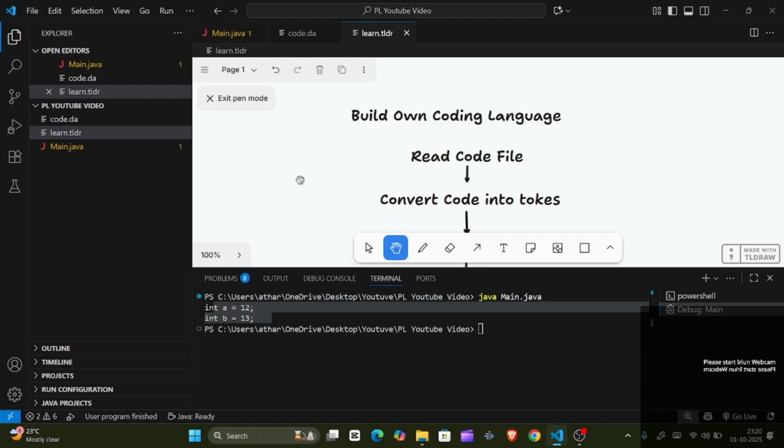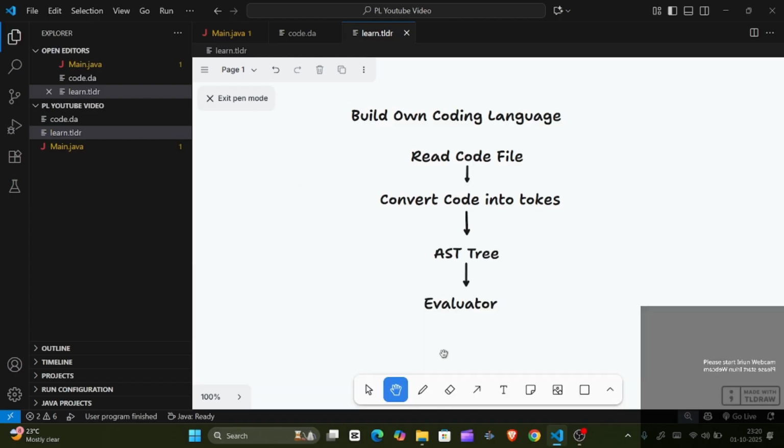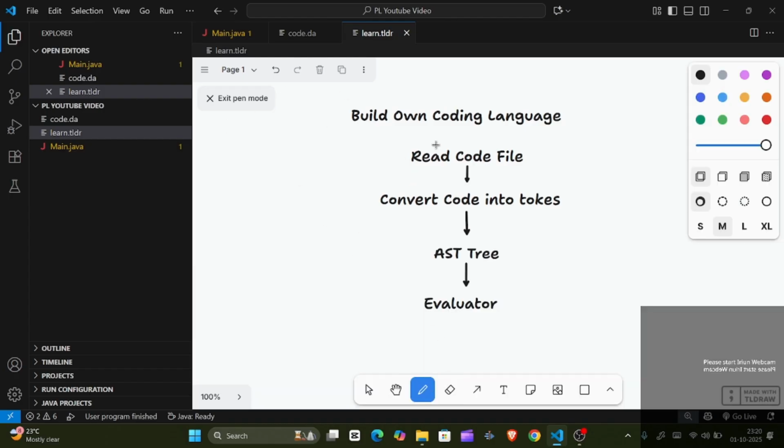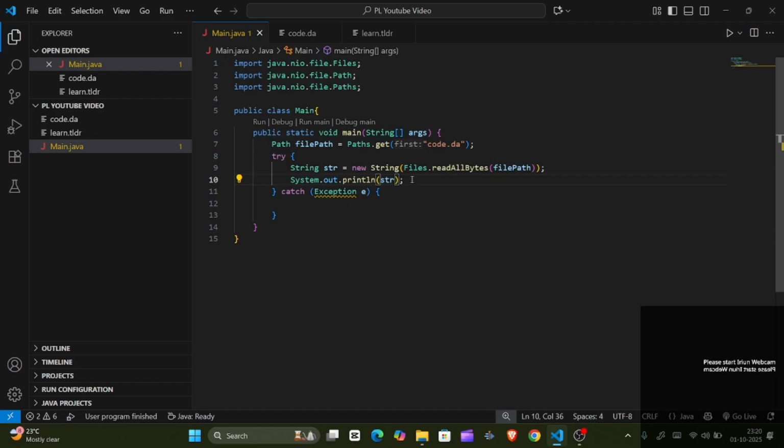We just completed our first step. Our first step was to read the code file. Okay, we completed that step. Now we have to create a tokenizer.